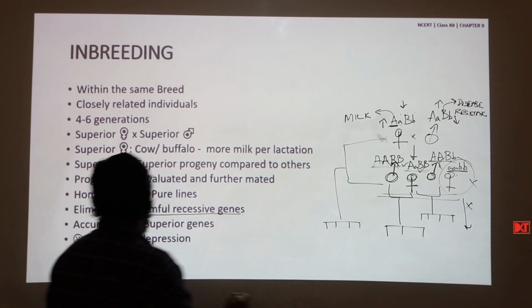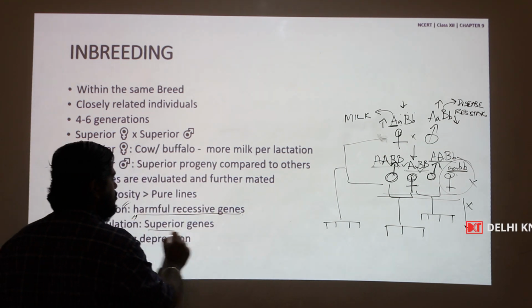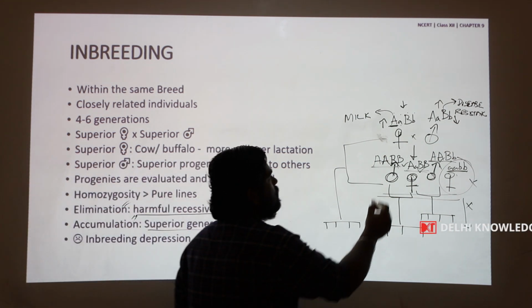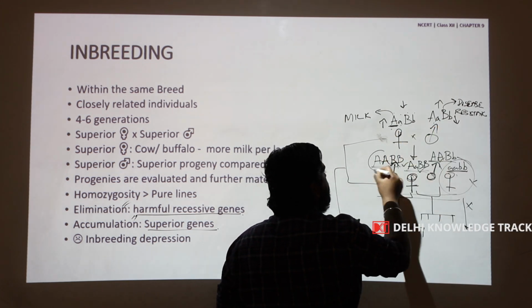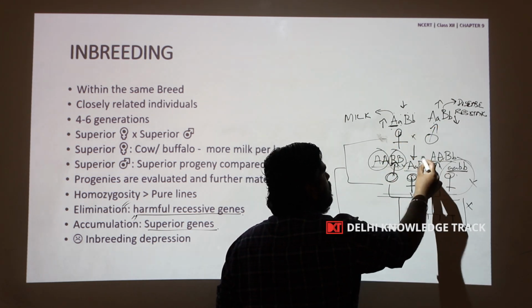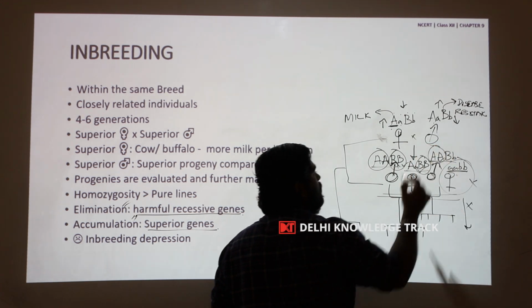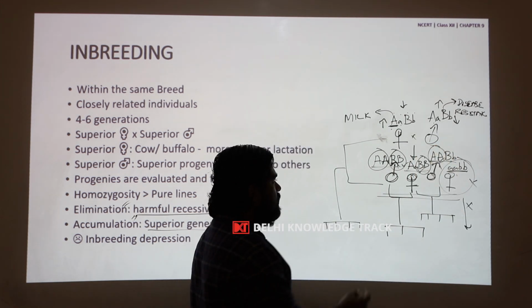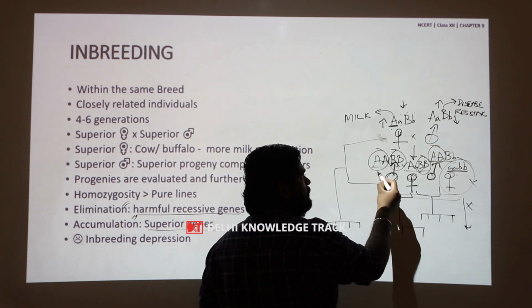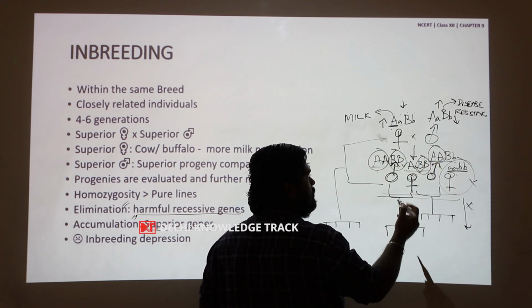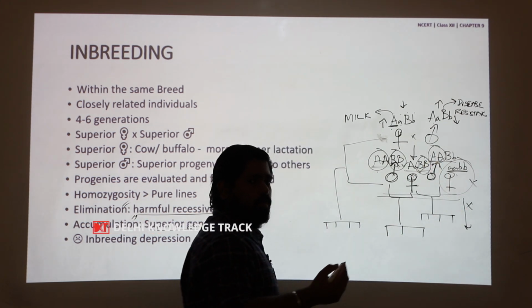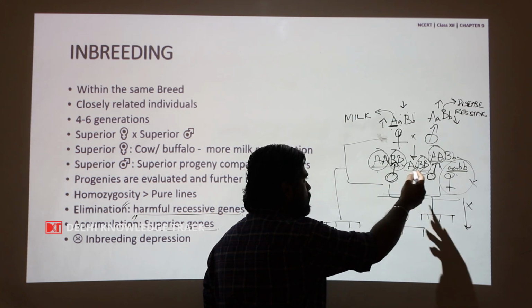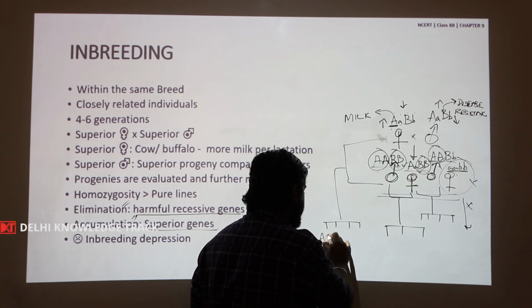Whereas accumulation of superior genes, so the superior alleles get accumulated. So, any progeny produced by this or this is always going to provide the capital A allele.